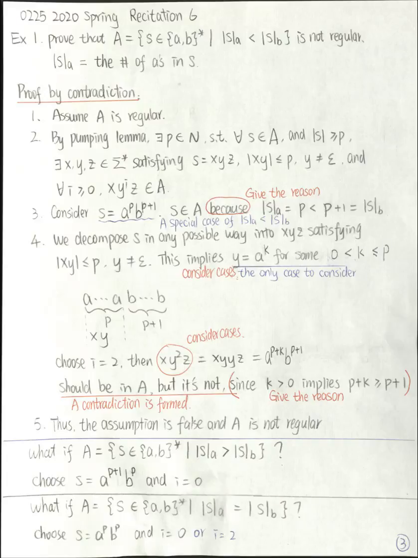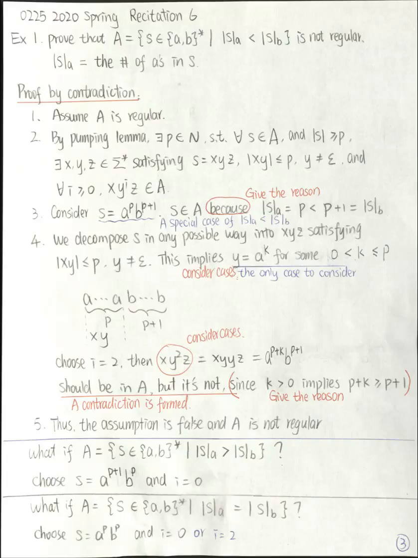In this example, my S has 2P plus 1 symbols. So the length 2P plus 1 is greater than or equal to P. This string satisfies our property. First, it's in this language. Second, it has length greater than or equal to P.